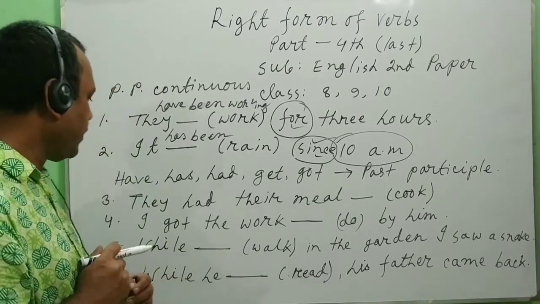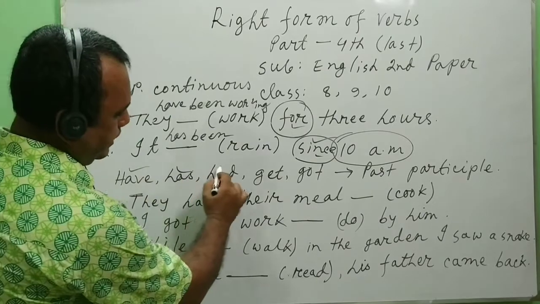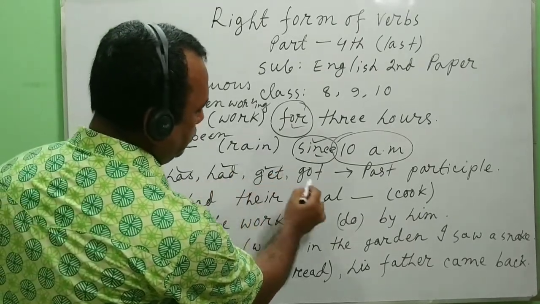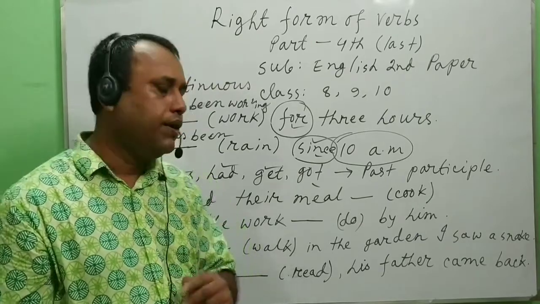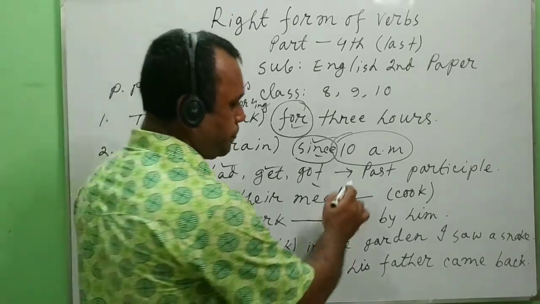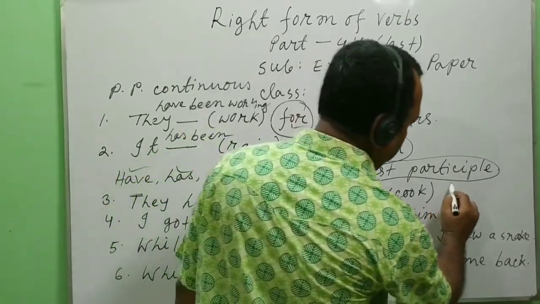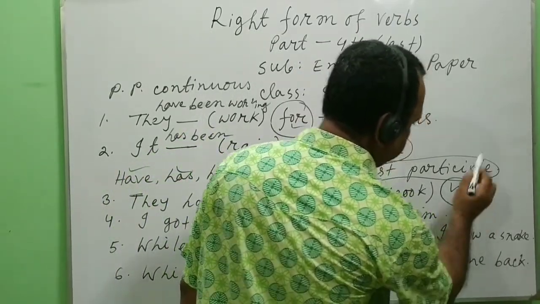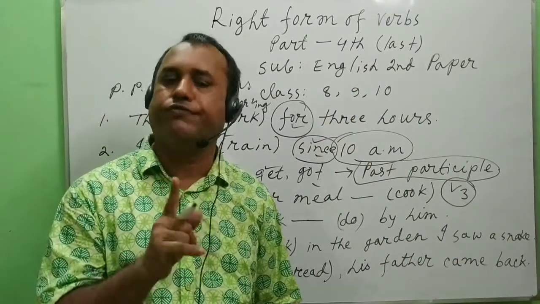Next, if we get have, has, had, get, got in the sentences, we must use past participle form. I mean verb 3 here. Verb 1 means base form, present form.